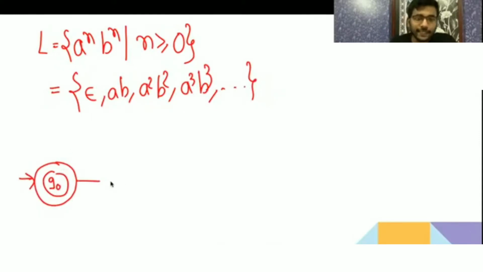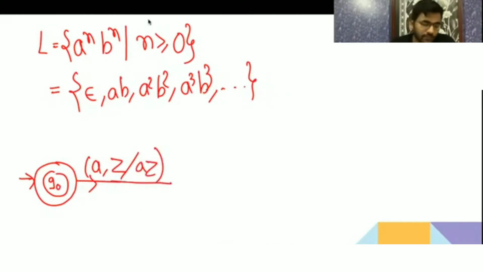Now by getting a, I will go to the next step. When you get the first symbol, the stack will have Z only. Replace Z with Z and a. Now from this question onward, I will use the same symbol as the stack alphabet so that you people do not get confused. Okay.